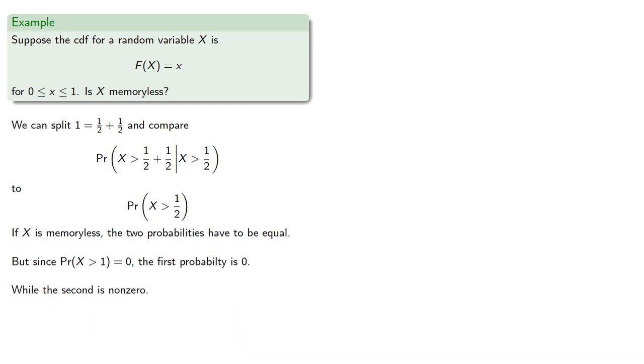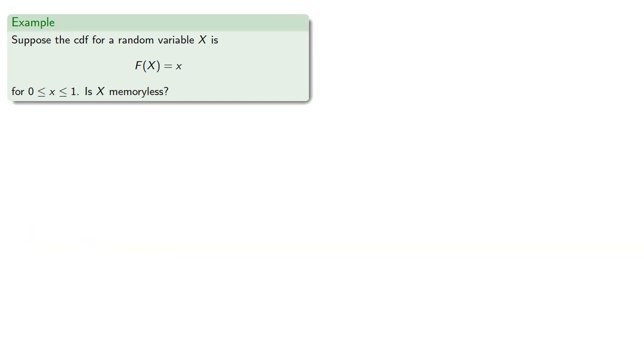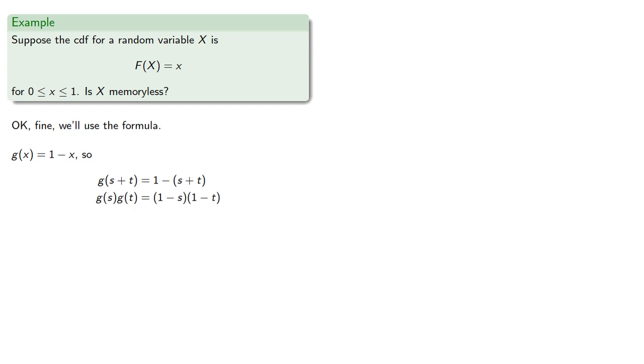And so they can't be equal. Okay, fine. We'll use the formula. g of x is 1 minus x, so g of s plus t is, and g of s times g of t is, and clearly g of s plus t is not the product of g of s times g of t.